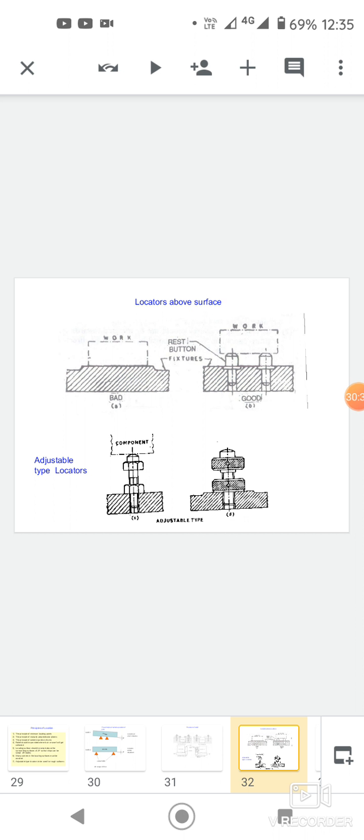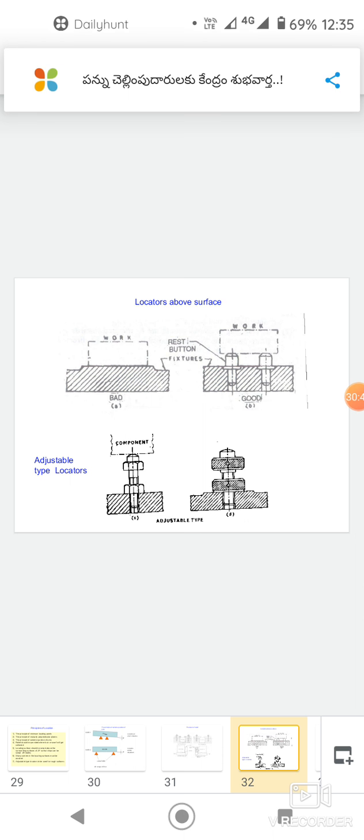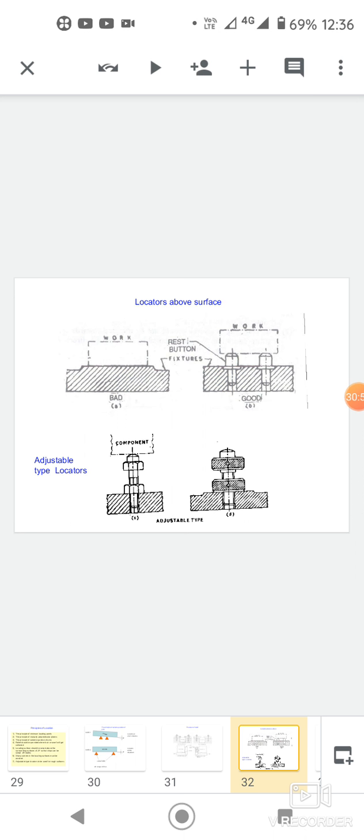The machine table becomes a locating surface and prevents the movement of workpiece when forces are imposed by the vertical feed movement. However, during machining operation, the workpiece may move in any other direction except towards the surface of machine table.